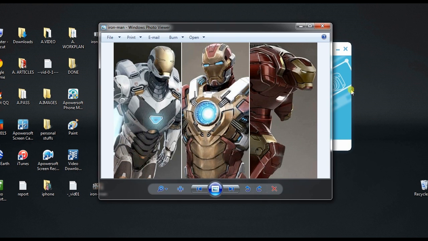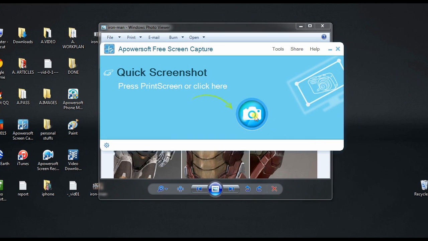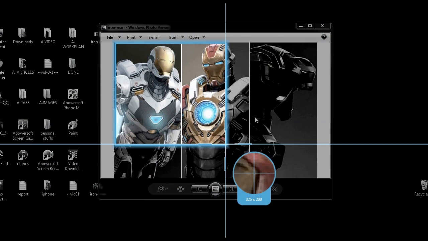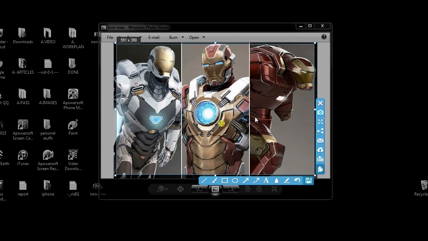Once launched, open the image that you want to capture, and then hit the camera icon to launch the crosshair. After that, drag the mouse around the portion to capture, and then release it. A preview of the screenshot will be shown, along with the simple image editor, where you can add basic annotations.